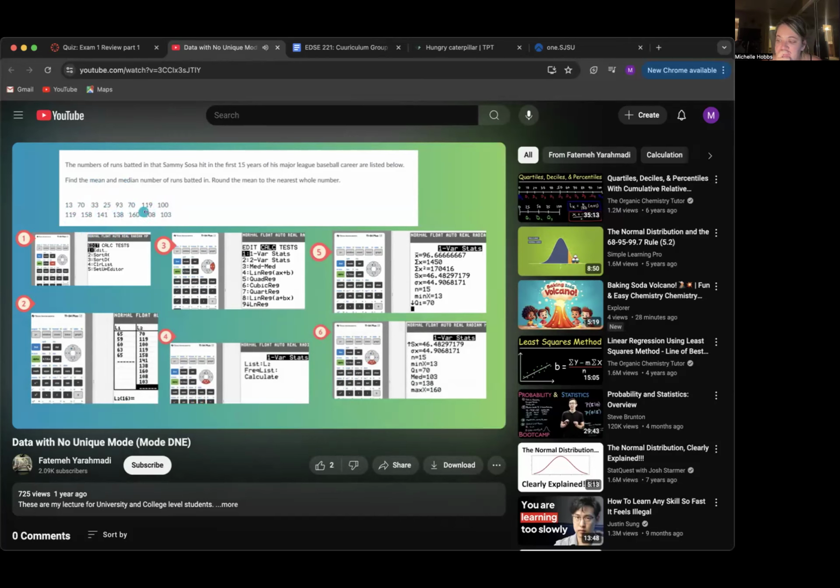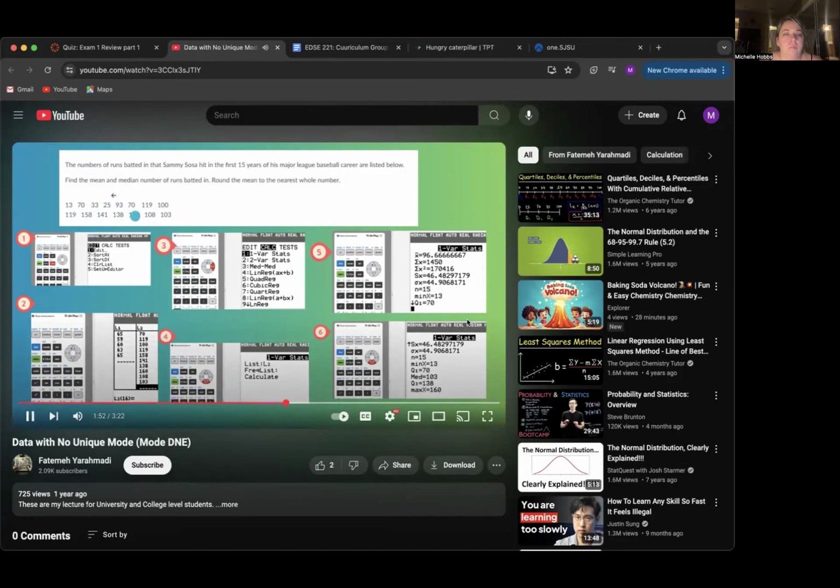And you have 119, which is repeated twice, the same as 70, so none of these is a mode. 158 repeated once, 141 once, 138, and then 160, 108, and 103. So as you can see, there is no single value repeating, so it doesn't have any mode. Mode doesn't exist. Let's take a look at our calculator.